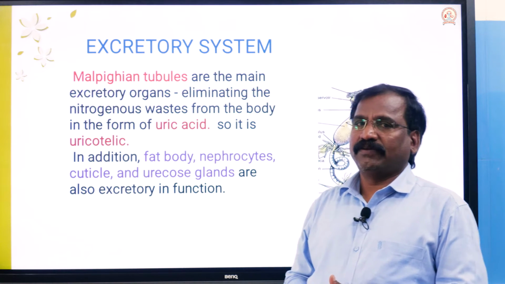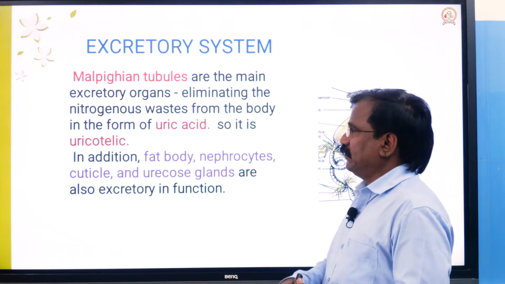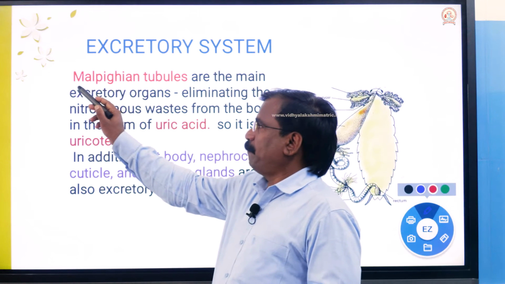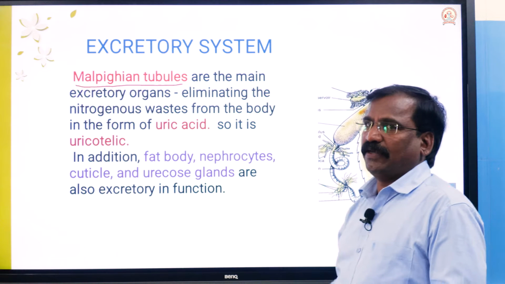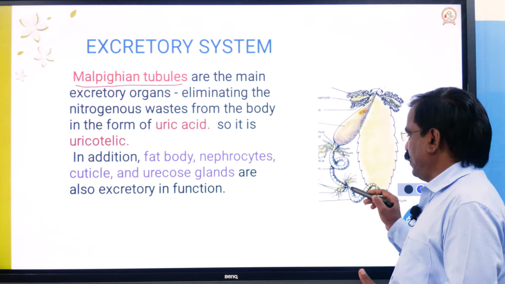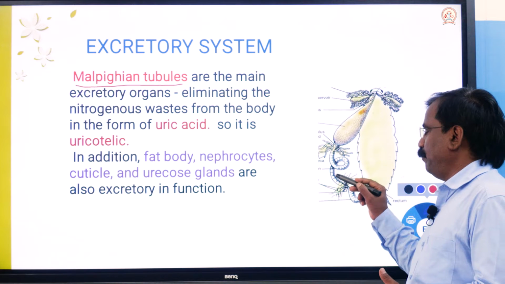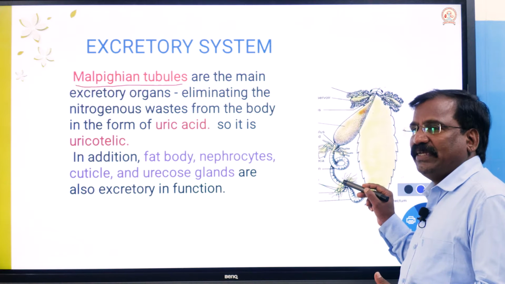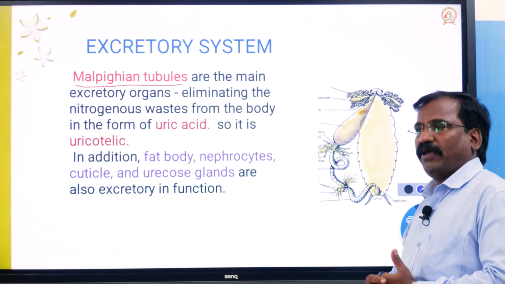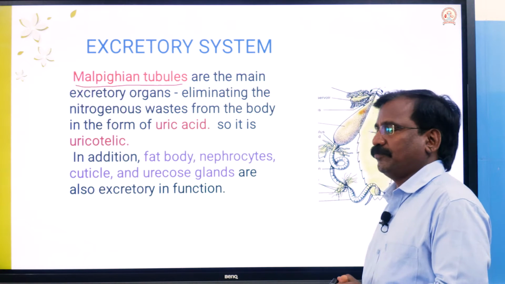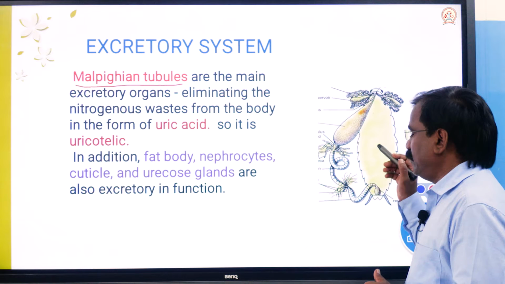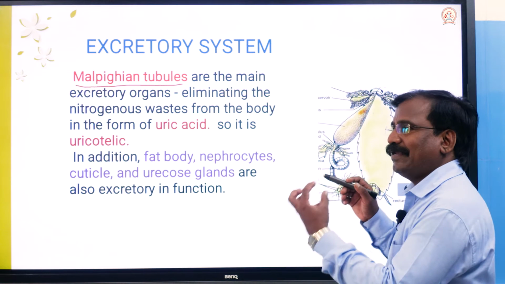In the cockroach, the excretory system is composed of the Malpighian tubules. At the junction between the midgut and hindgut are yellowish thread-like structures, 100 to 150 in number. You have already studied the Malpighian tubules; they are the major excretory organ.